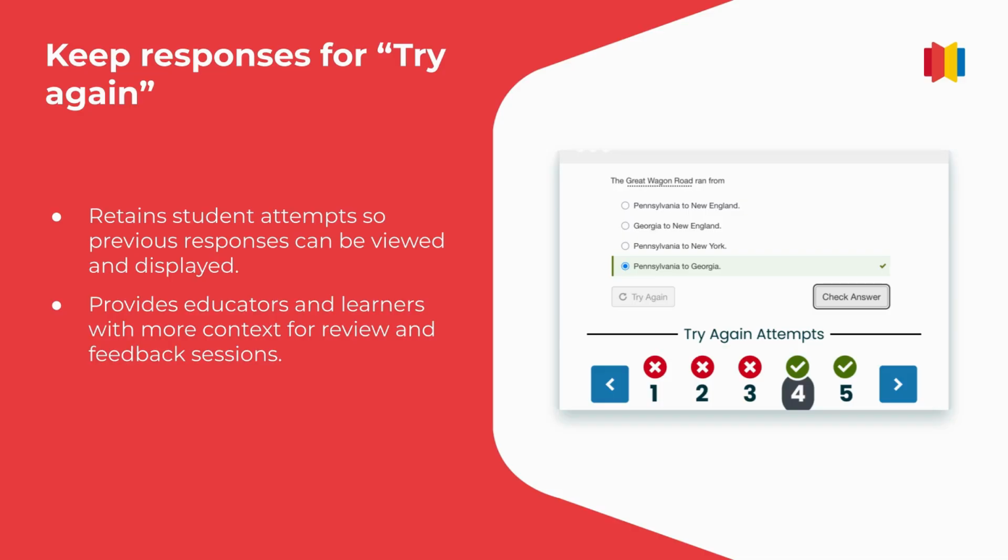Retain try-again attempts so you can view and display previous responses. That gives educators and learners more context for review and feedback without losing the learning journey.